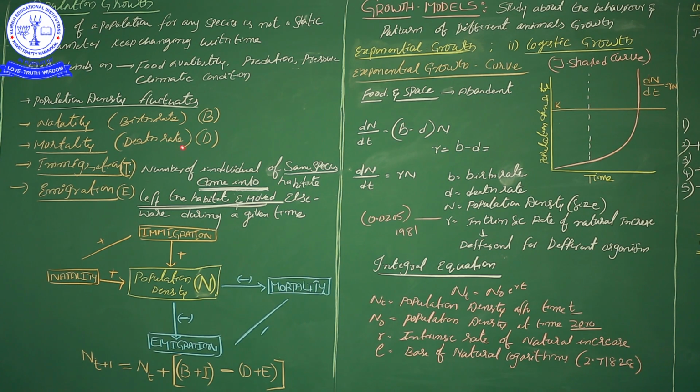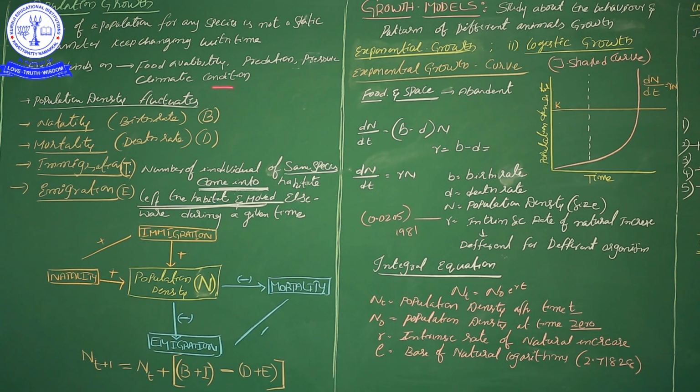That death rate may be caused by any one of these factors: lack of food availability, which leads to death, or an organism being eaten by some other organism.